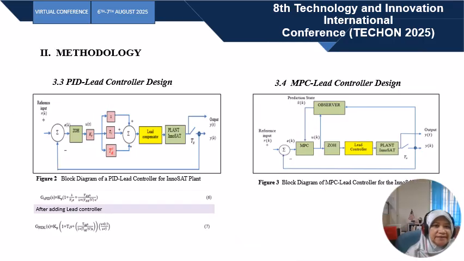Here, the slide shows 2 of the 3 controllers that were designed. The first controller is the PI Lead controller, and the second controller is the MPC Lead controller design that modified the controller by adding the lead controller in series with the MPC to produce a better control signal. The second one helps MPC improve the system stability when internal and external disturbances influence the inner side.